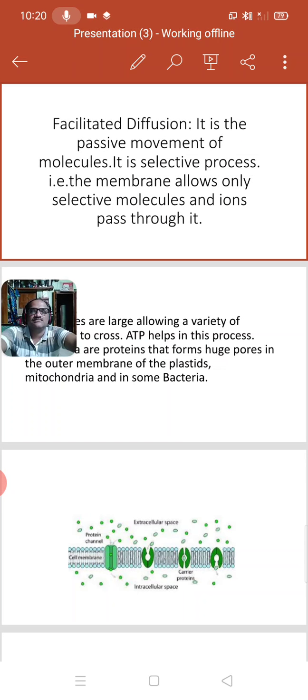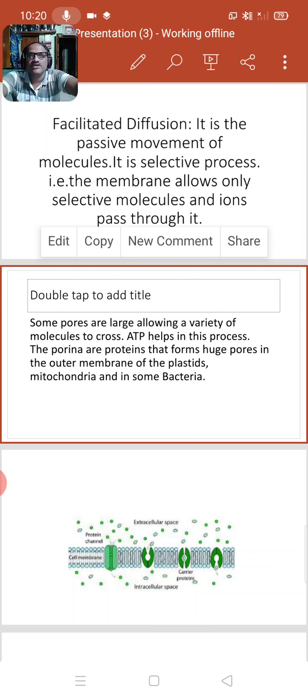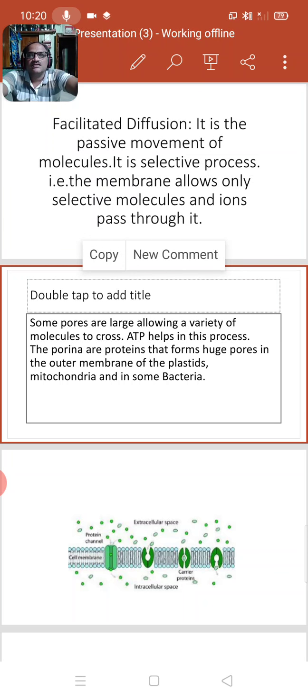The next one, facilitated diffusion. Facilitated diffusion is the passive movement of molecules. It is a selective process, that is, the membrane allows only selective molecules and ions to pass through it. Some membranes allow only some molecules to pass. Some pores are large and allow a variety of molecules to cross.